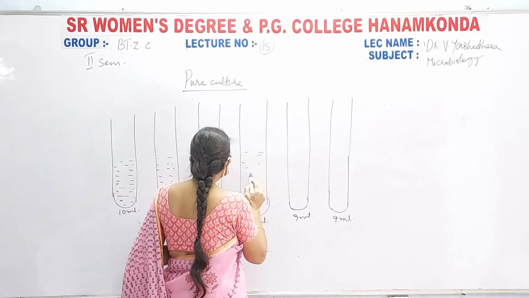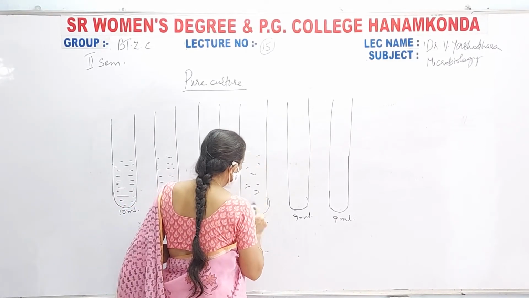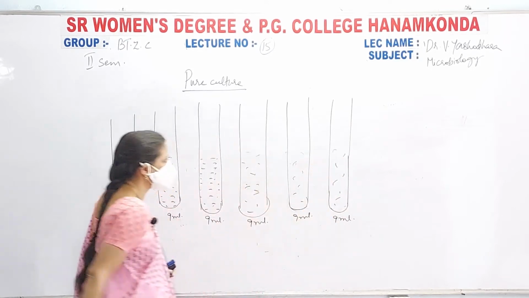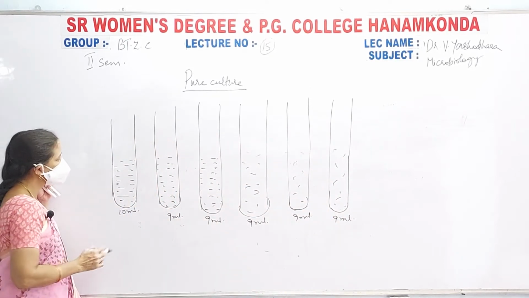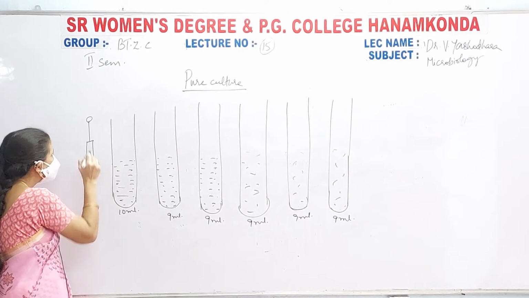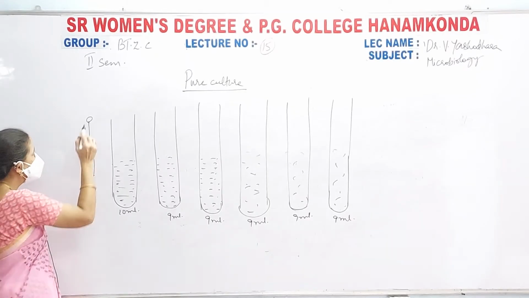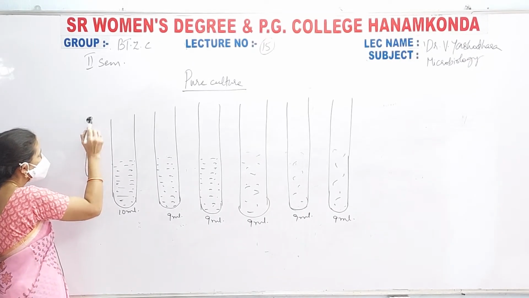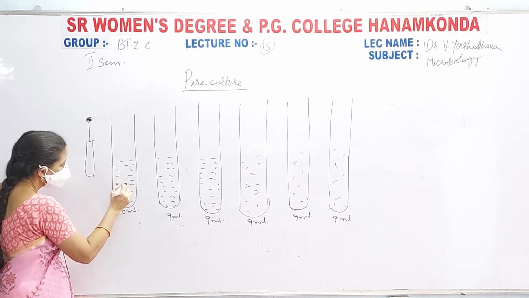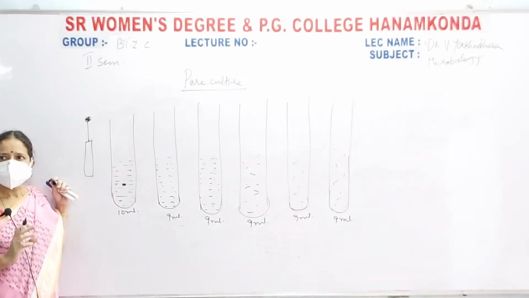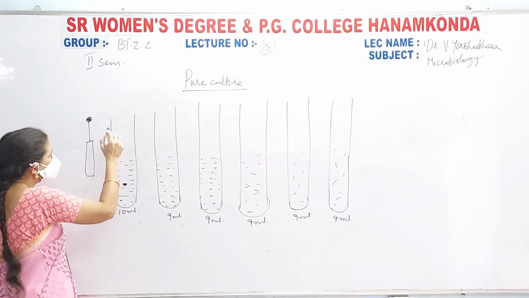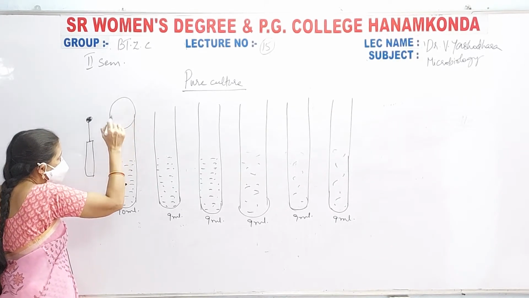When all the microorganisms are killed, see here, I am now drawing like this. It's a real time test, so this is your video. Now what I am doing is taking a loop full of culture. I am taking a loop full of bacteria and releasing it into this first tube, which is sterilized and sufficiently covered with a cotton film.